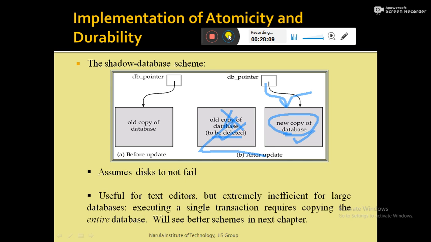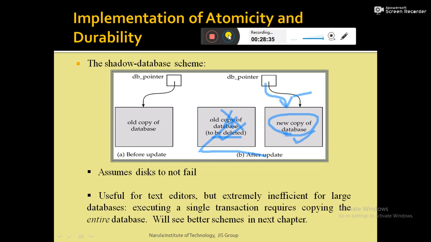Now consider the issue of durability, and how it is implemented. Suppose the system fails at any time before the updated DB pointer is written to the disk. Then when the system restarts, it will read the DB pointer and see the original content of the database, and none of the effects of the transaction will be visible.